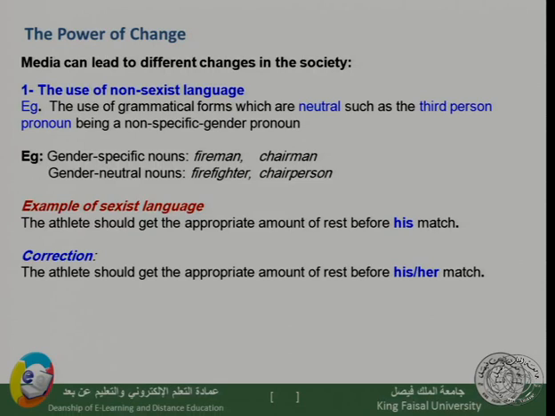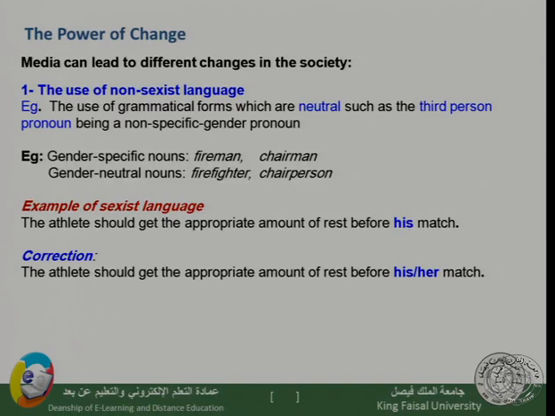For example, gender-specific nouns would be fireman or chairman. There is a gender related to this word, because when you say fireman, it is not firewoman. So this is related to the gender of this occupation. But a gender-neutral noun for those two words would be firefighter.